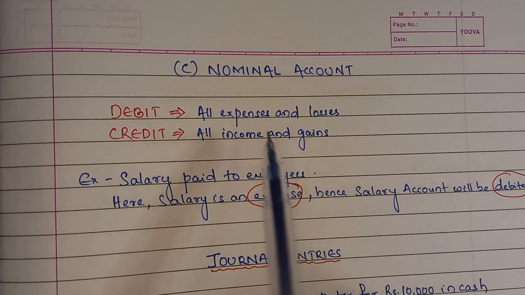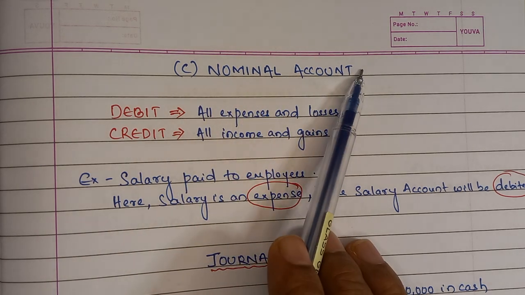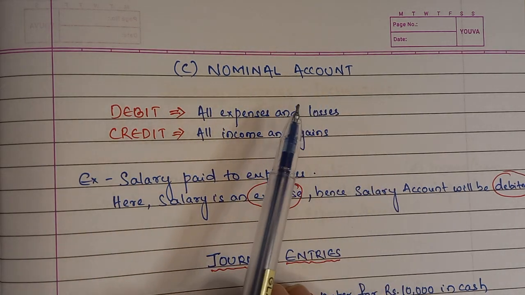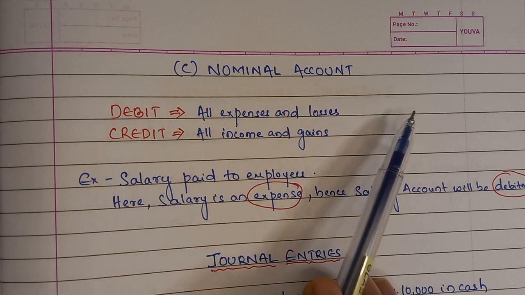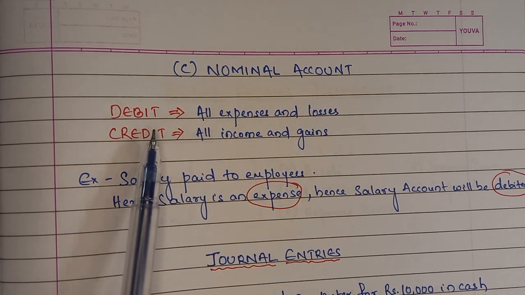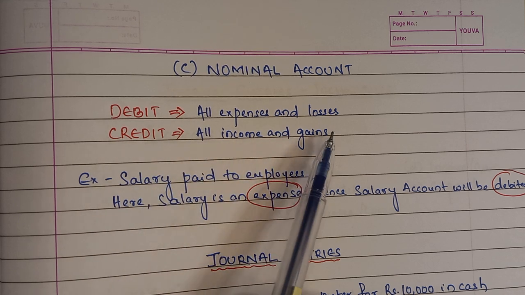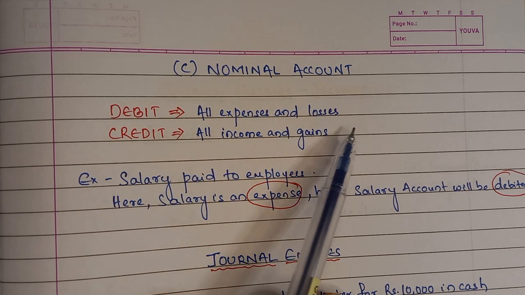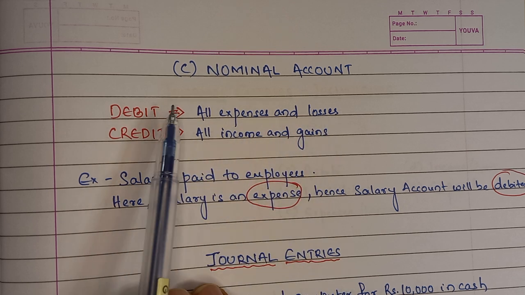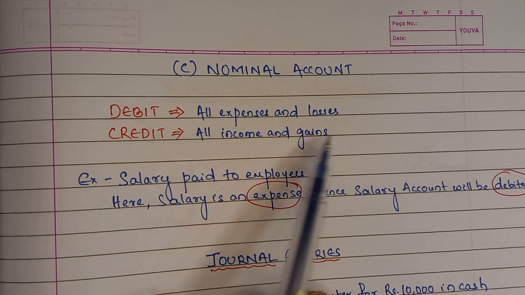After real account, the last account is nominal account. Under nominal account, we know that we talk about expense and income. So here all debits are expenses and losses. All credits are income and gains. Very simple to remember. All expenses and losses are debit and all income and gains are credit.